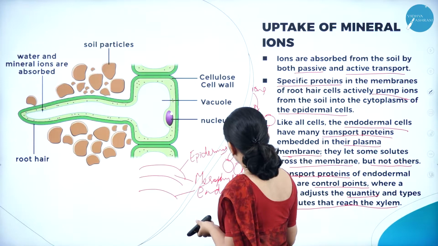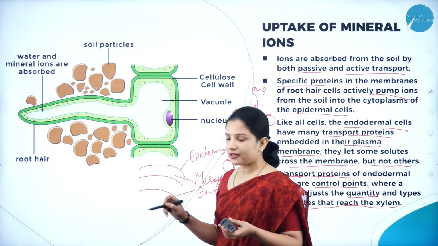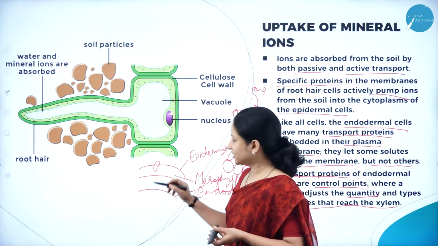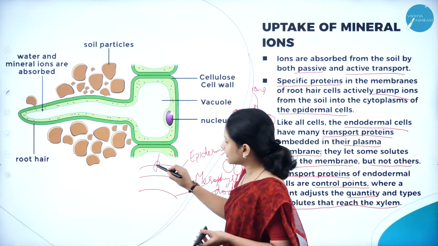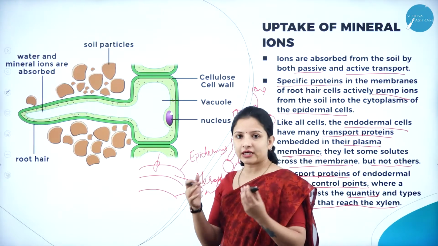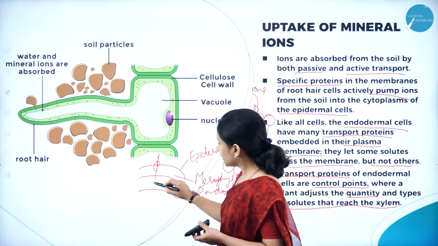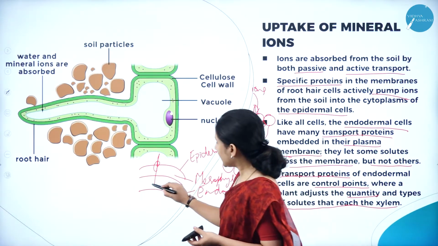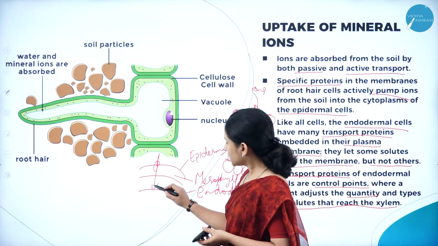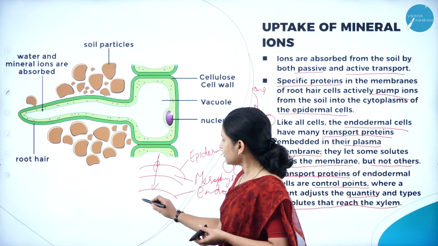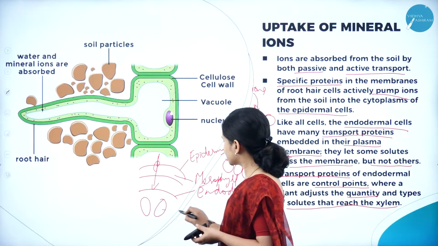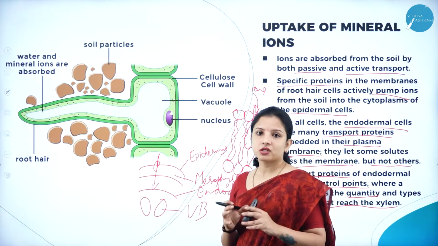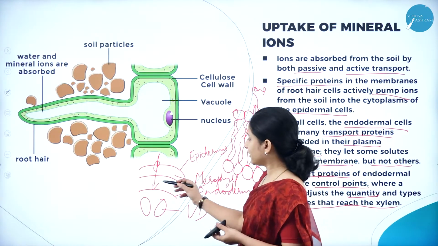Endodermis. Here, the minerals can enter till here. That is, in the epidermis some carrier proteins will be present. These carrier proteins will decide which solute has to enter. It will travel through the mesophyll cells and intercellular spaces, and then reach the endodermis, because after the endodermis is the presence of the vascular bundles, right? So vascular bundles are present after the endodermis. That is, in the pith region, the vascular bundles are actually present soon after the endodermis.